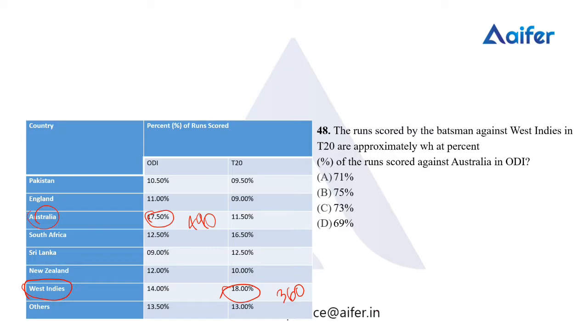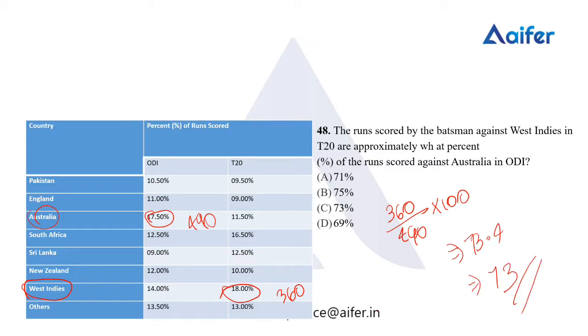It's asked, the runs scored by the batsman against West Indies in T20 is approximately what percentage of the runs scored against Australian OD. So we have 360 by 490 into 100. We will have the answer as 73.4, and approximately we can say it as 73. Again, we have option C as the correct answer.